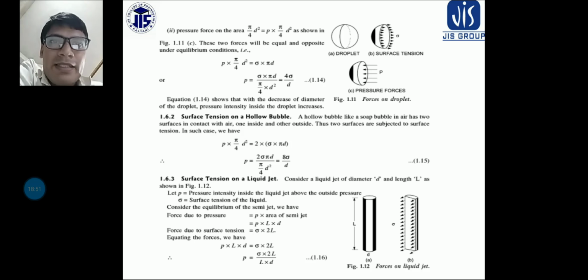Sometimes you will see an insect walking on a pond easily, because the weight of the insect is very less, and as the water has surface tension, the insect does not sink inside the water.